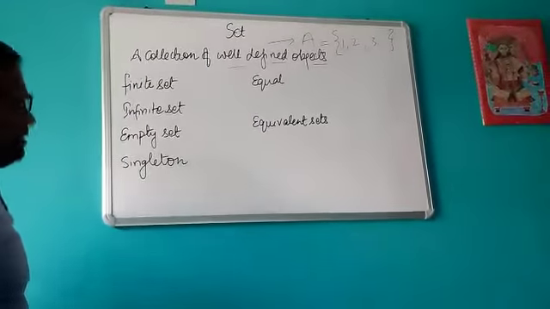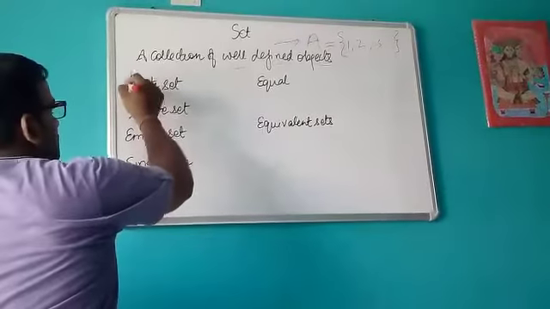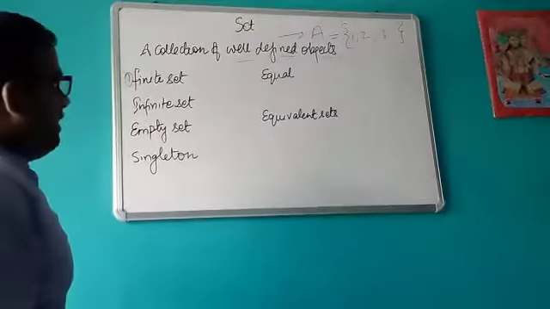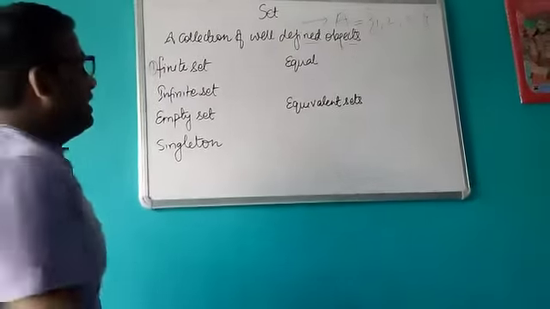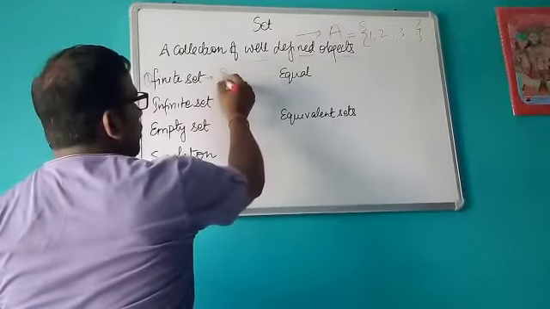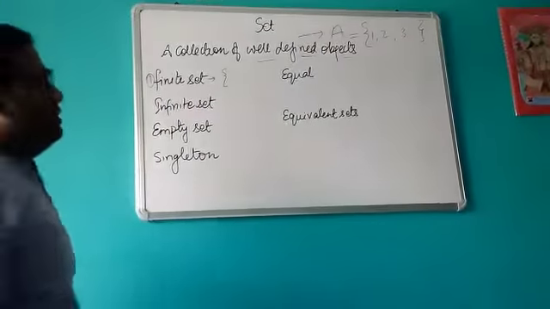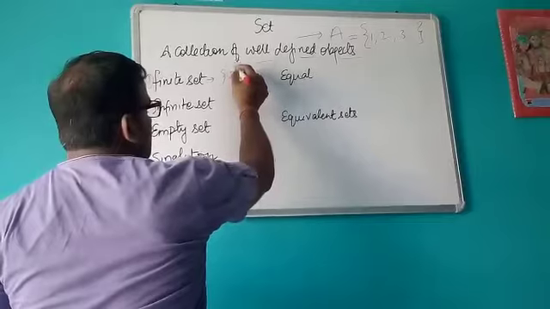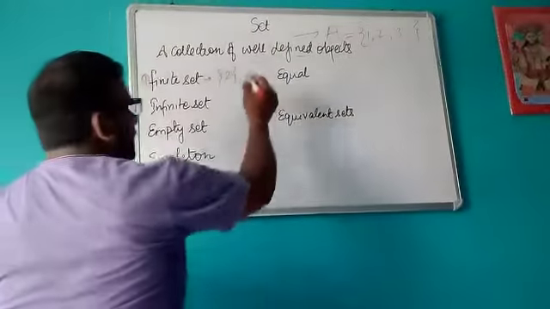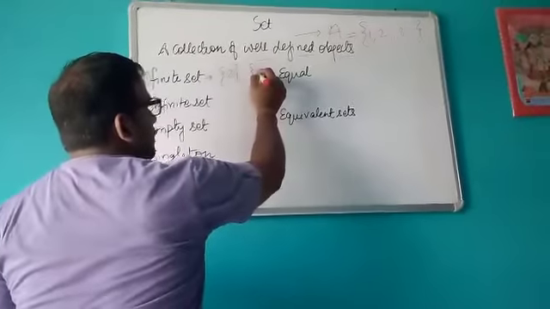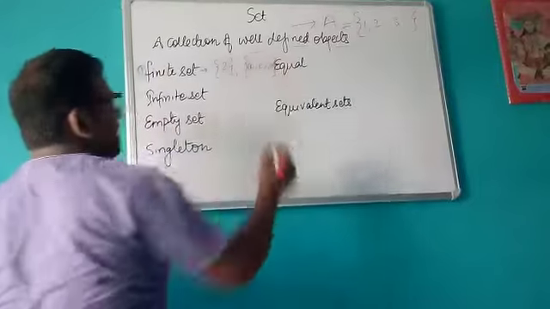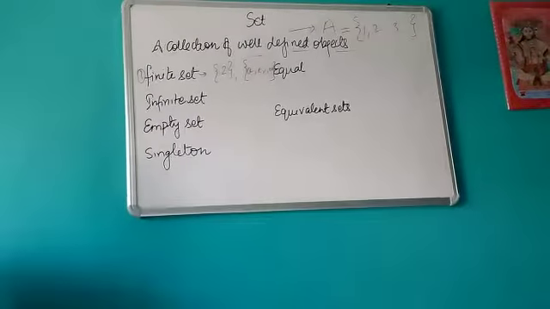Now let's discuss the types of set. First is finite set. As the name suggests, the number of elements in the set are distinct and can be counted. For example, if I write set of all even prime numbers, you can easily write 2. This is your defined set, only one element is there. Suppose I write set of all vowels in the English alphabet, you can easily write only 5 vowels are there, A, E, I, O, U. So this is the finite set.